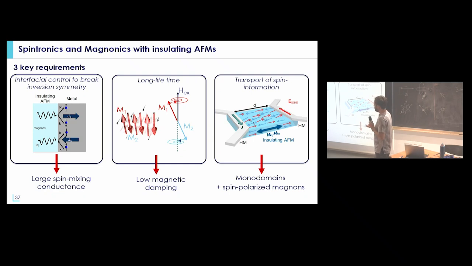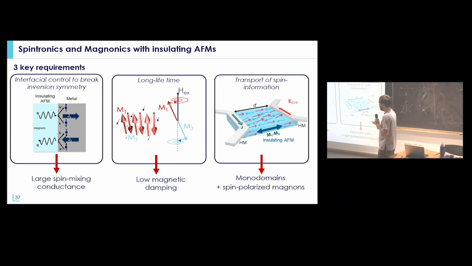And so in order to inject spin, we need to do it at the interface, either using a ferromagnet, as I was discussing before, or a heavy metal, so that when you inject a current, you have a spin accumulation at the interface, and you can have spin flip scattering events that are generating propagating magnons in your system.